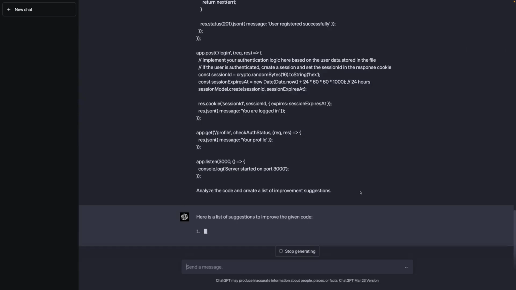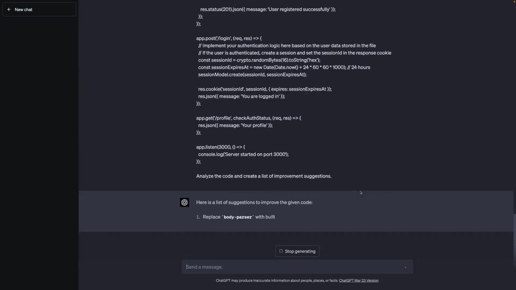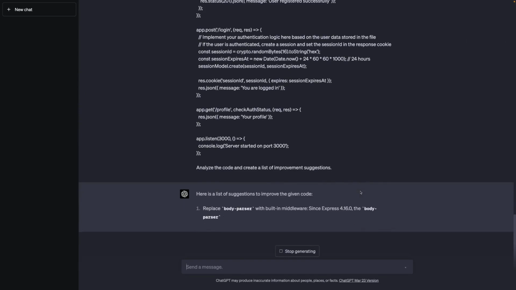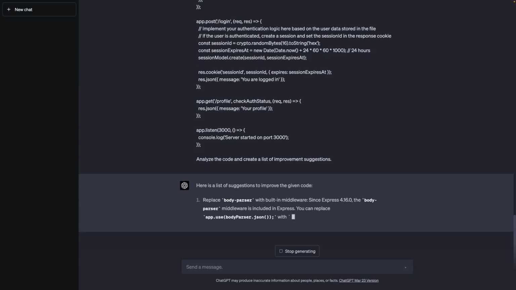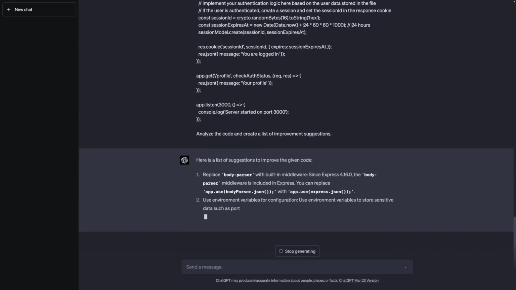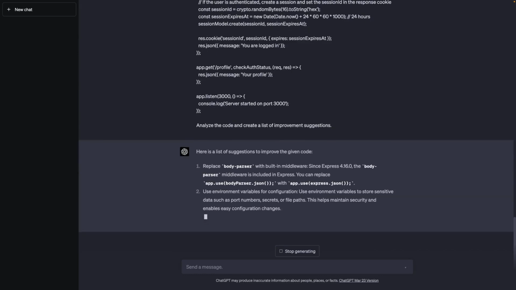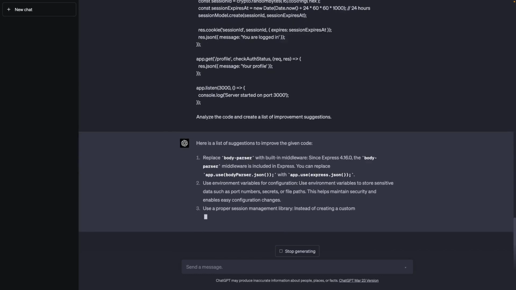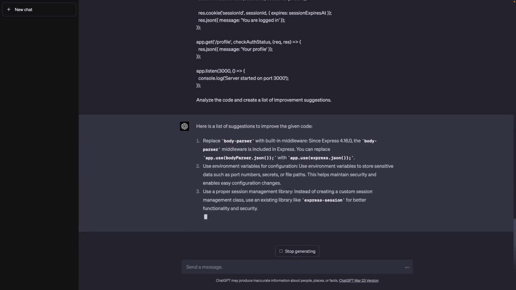And with that, we can of course send this code to ChatGPT, and it then highlights various areas where this code could be improved and how it could be improved even. And this, of course, can also be very useful because it can help you write better code without having to go through all the code on your own.